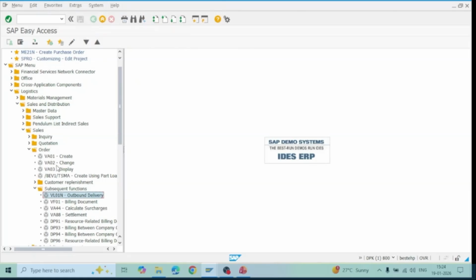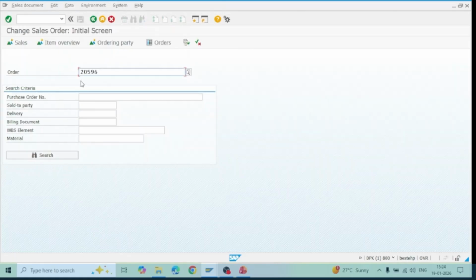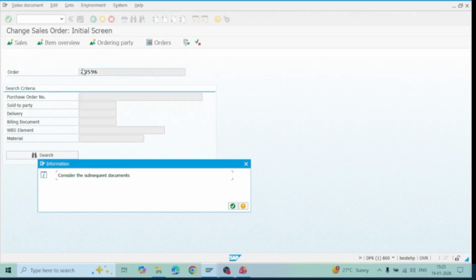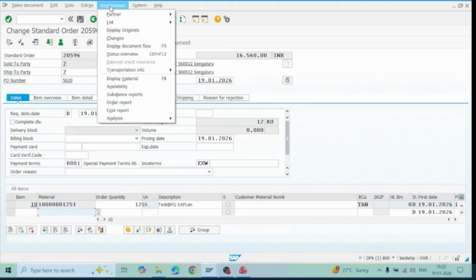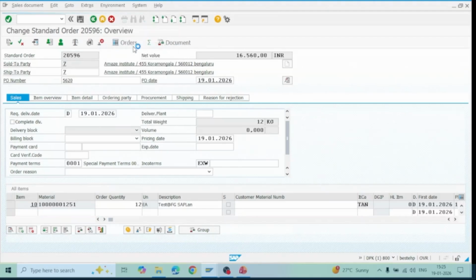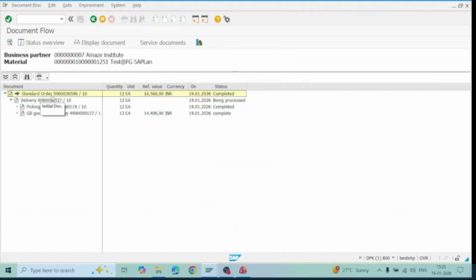If you go to VA02 or VA01, enter, and see here, go to the environment, and there is something called display document flow. Under this particular sales order, which is completed, a delivery is initiated. The delivery document is created and processed. The picking request is already completed, and the goods issue PGI is also done.